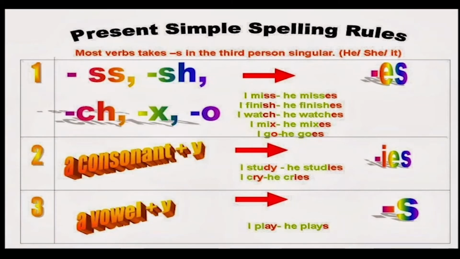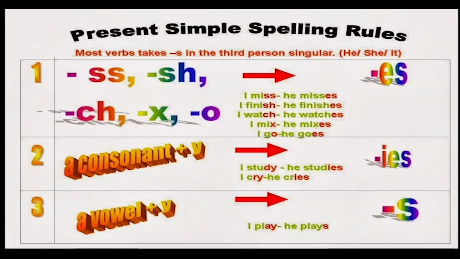There are also some spelling rules which you need to follow. If the verb ends with double S, SH, CH, X or O, then the verb changes to ES. That is, most verbs take S in the third person singular, but you need to follow these rules with the other verbs. I miss, he misses. I finish, he finishes. I watch, he watches. I mix, he mixes. I go, he goes.